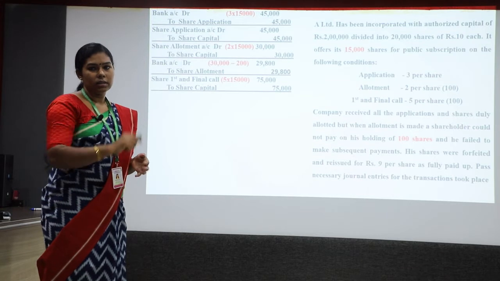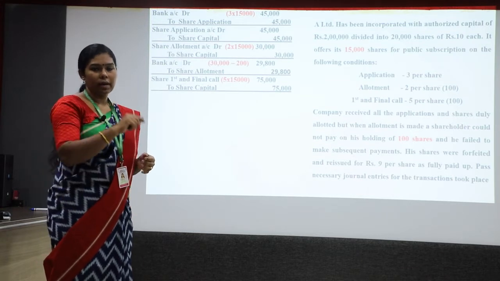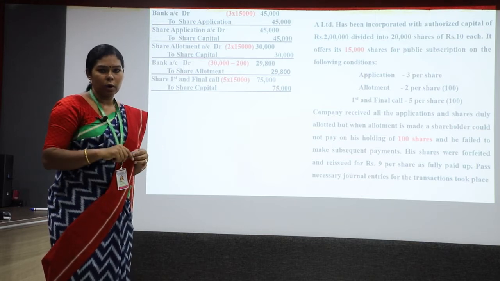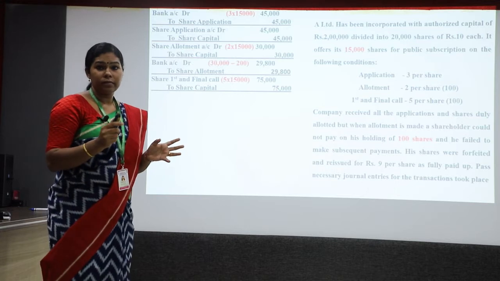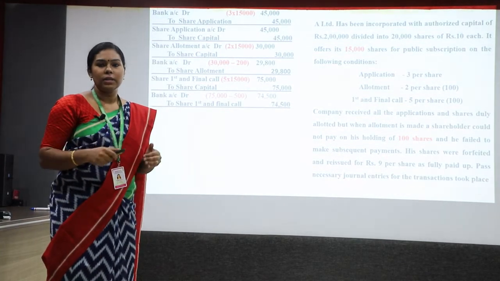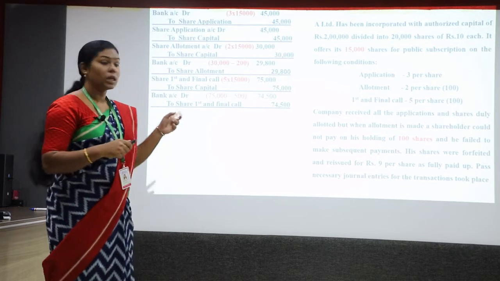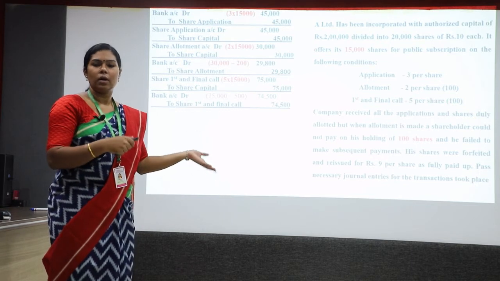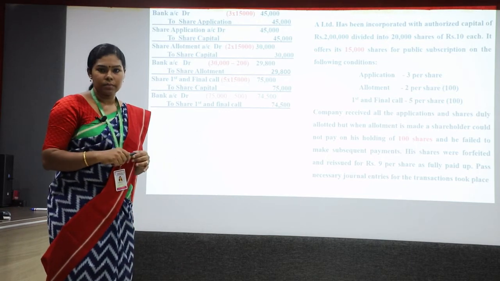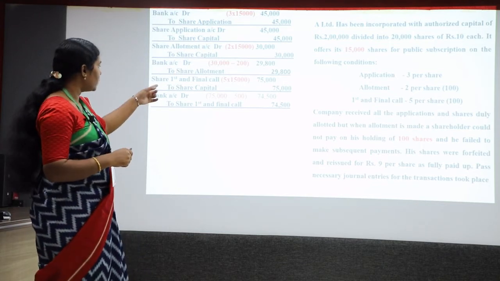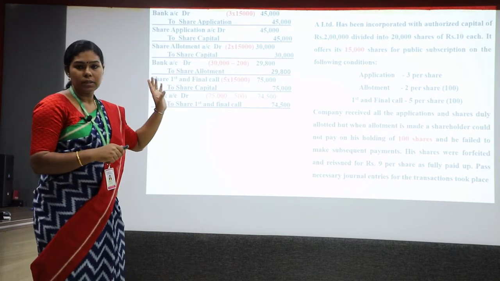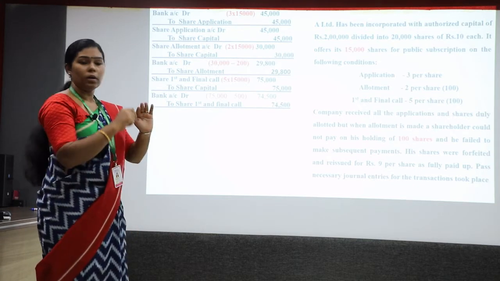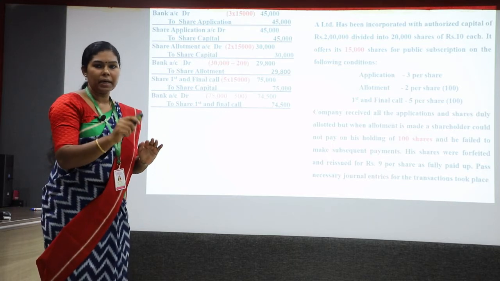Here the third installment is due, and they have made a call to the shareholders telling them to pay the first and final call money. The company thought it would get 75,000 rupees, but actually it was able to get only 74,500 rupees. Why? Because here also the same shareholder has defaulted. The arrear amount was 500 rupees, so 75,000 minus 500. Up to this point, the installments and the collection of the money are over.